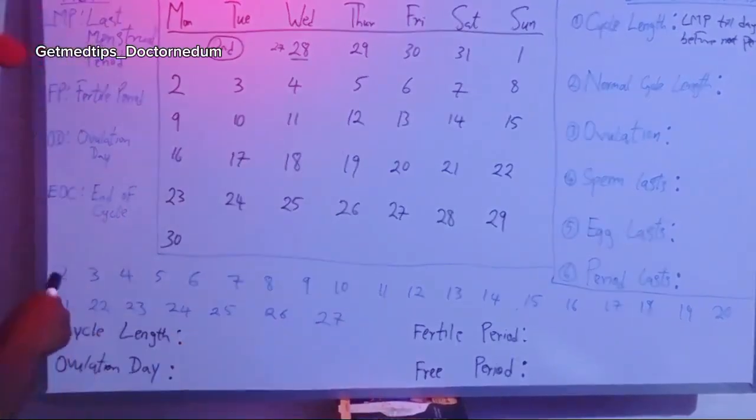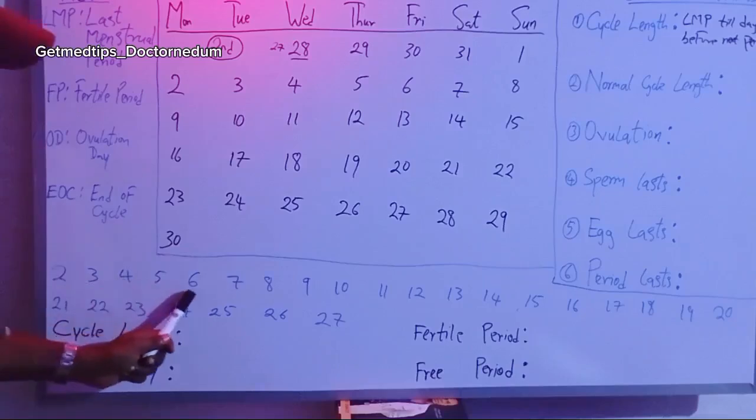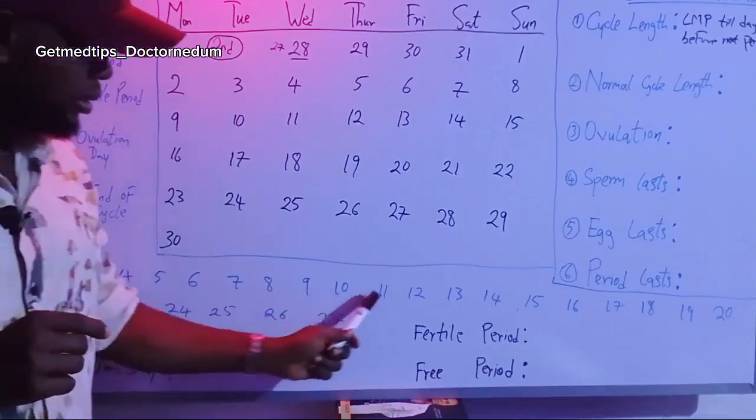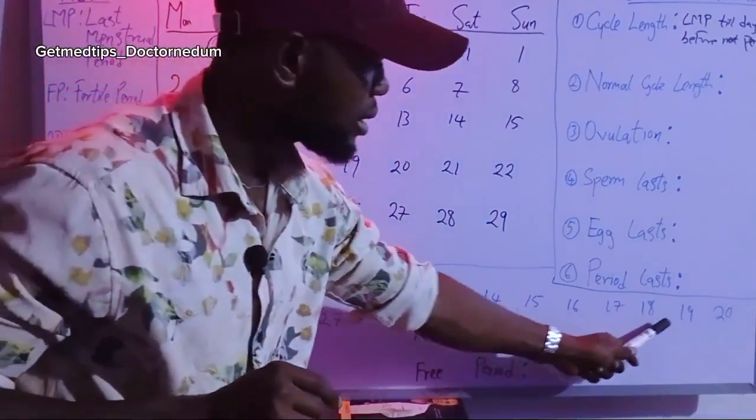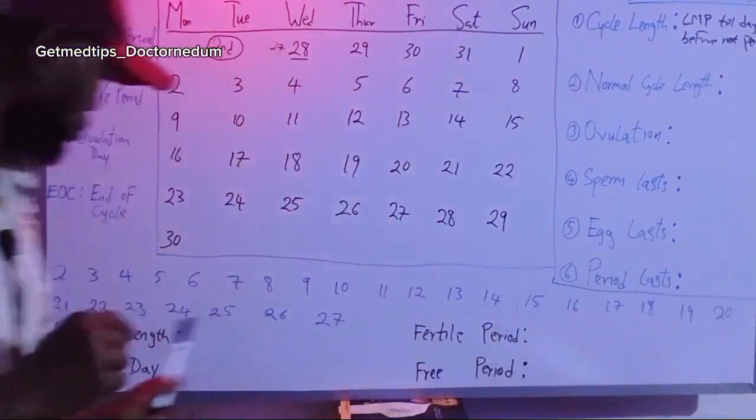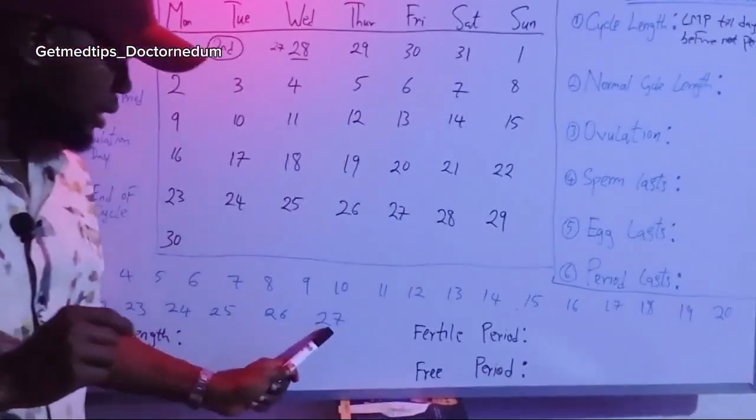All right, so let's count. That first day becomes the number 1. So this is 1, 2, 3, 4, 5, 6, 7, 8, 9, 10, 11, 12, 13, 14, 15, 16, 17, 18, 19, 20, 21, 22, 23, 24, 25, 26.